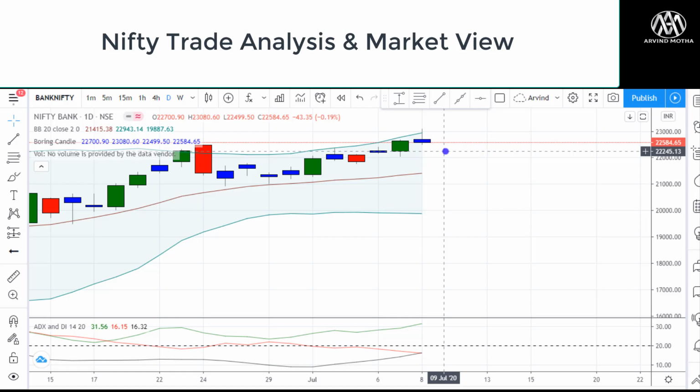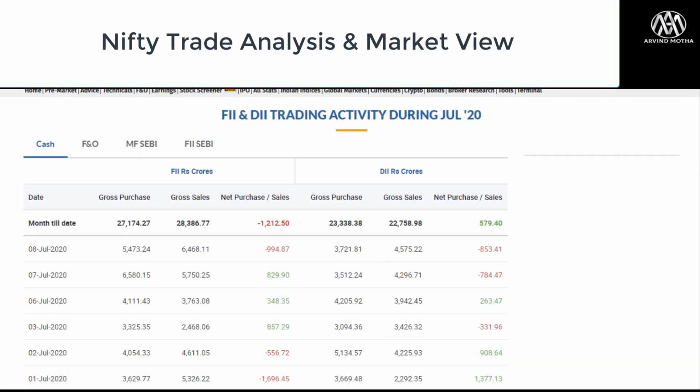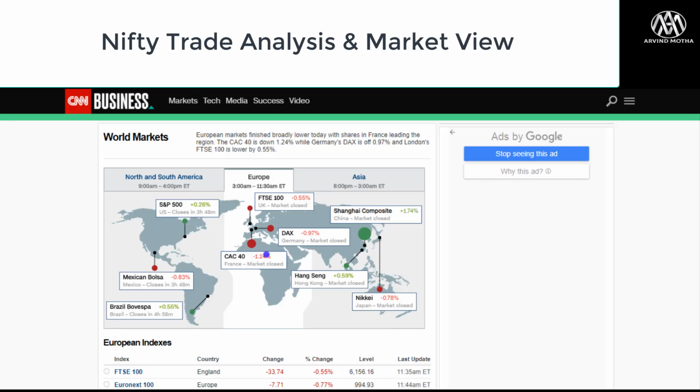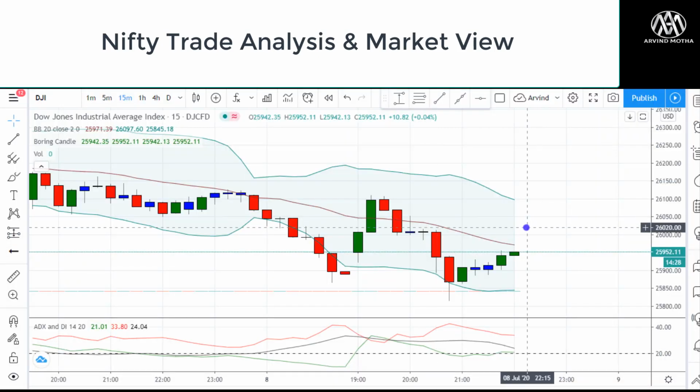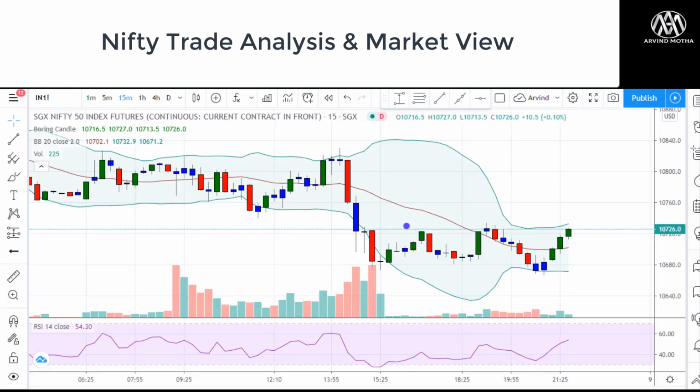But a lot of factors have to be looked at. First of all, look at the FII and DII data. FIIs have gone into selling in the cash market, right? So we have to stay a little cautious, but in the F&O segment, they've added some longs. So we have to take notice of that. Having said that, the European markets closed negative for today. And if you look at Dow Jones, it is kind of recovering, so it's not falling too much. Even SGX Nifty is kind of recovering from here. So I don't see much of a fall from here.